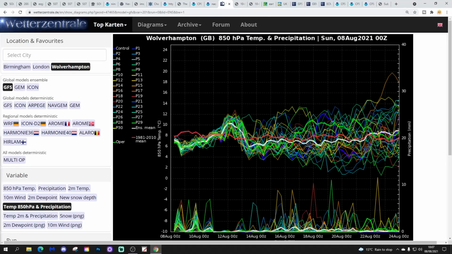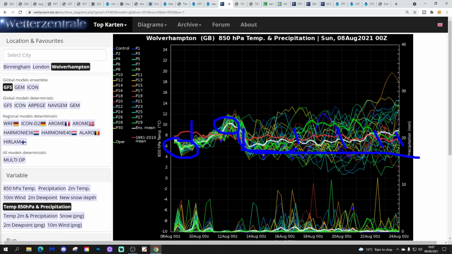Right, so let's do some forecasting then before we go. These are the GFS upper air temperature and precipitation ensembles, looking at Wolverhampton today. The red line is the 30-year upper air temperature average. So we're cooler than average at the moment. We've got below average temperatures right now. We're going to see those temperatures lifting up towards the middle and second half of this week, but only temporarily. There is a bit of a warm-up going on towards the end of this week, and then we cool down again into next weekend.